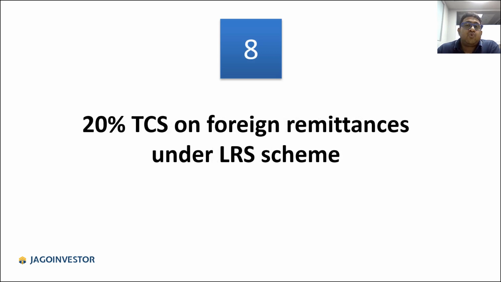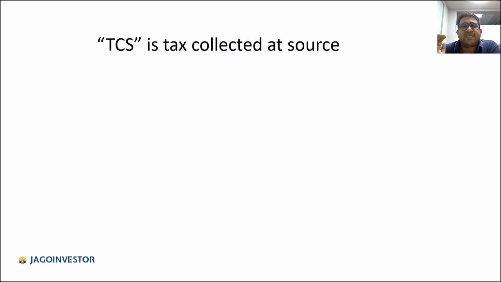Now let us come to a very important change which has been made, which is mostly for those people who are in the rich class, so let me explain. Now there is 20% TCS on foreign remittances under LRS scheme. Let me explain what it is. So first of all, let's understand what is TCS, which is tax collected at source.